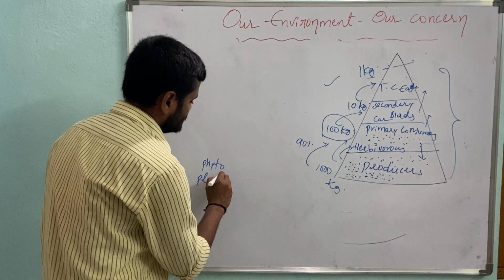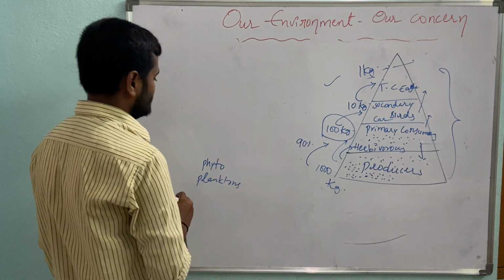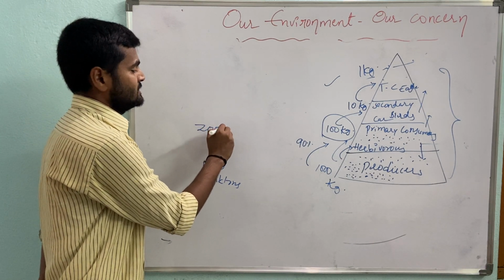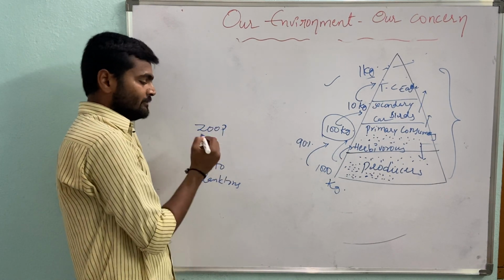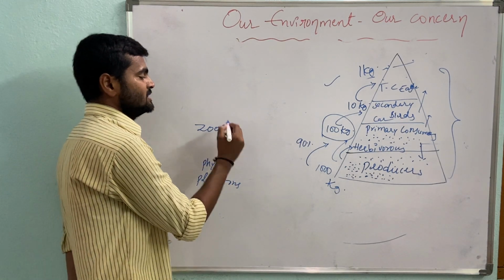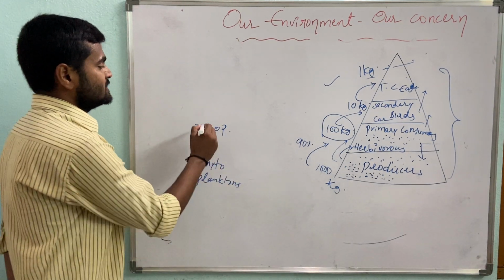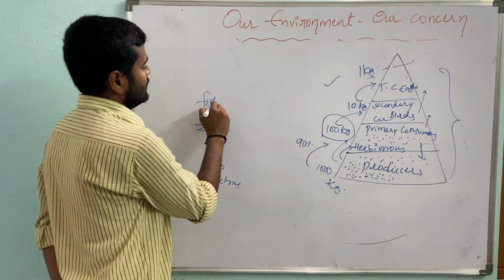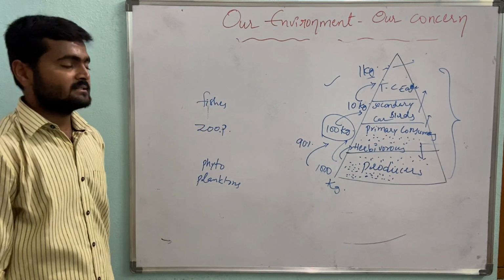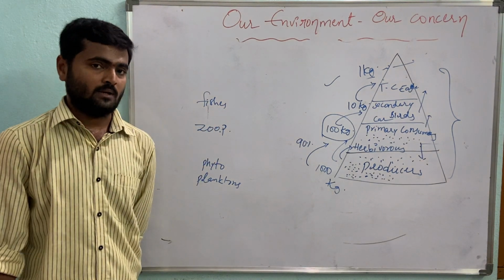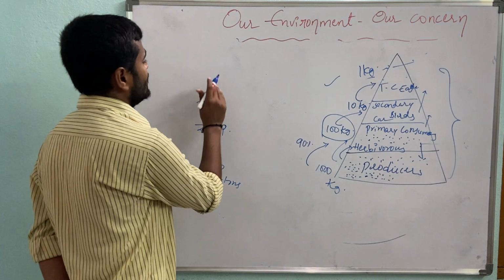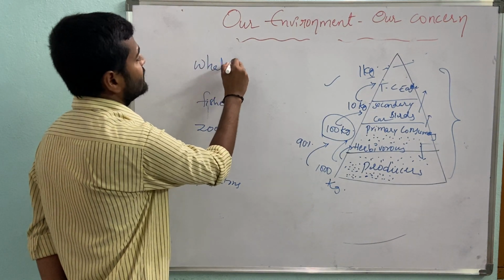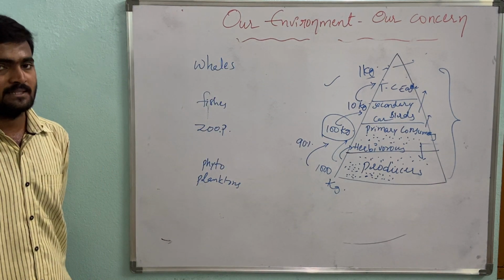These phytoplanktons are the food for zooplanktons, whose weight is a little more than the phytoplanktons. These zooplanktons are food for water fishes, whose weight is a little more than the zooplanktons. And these small fishes are the food for blue whales and other big aquatic animals.